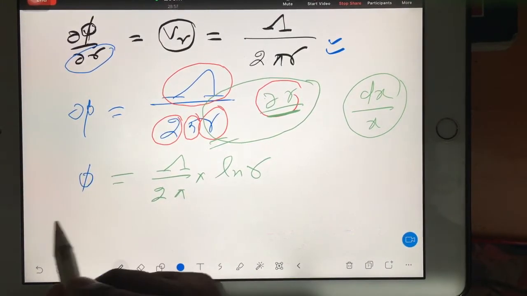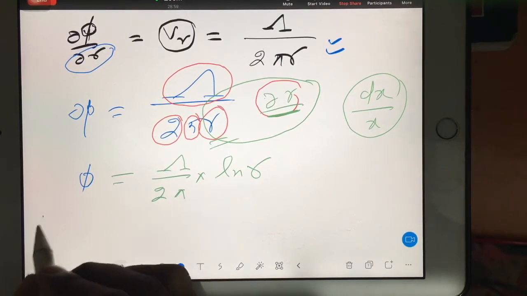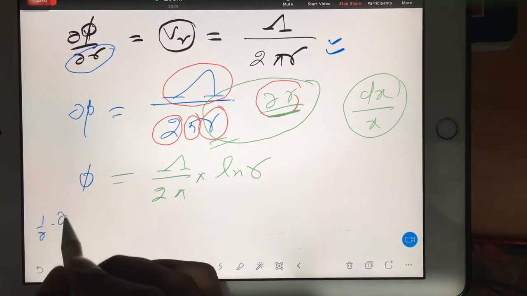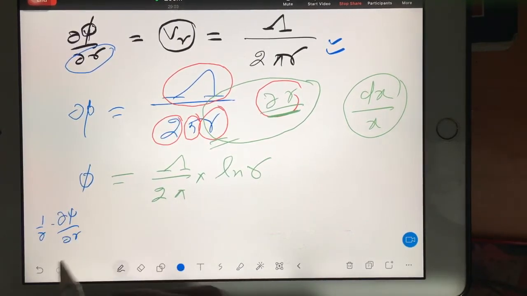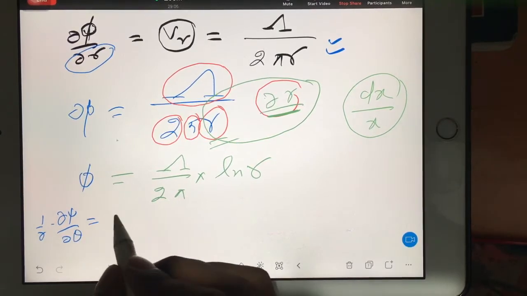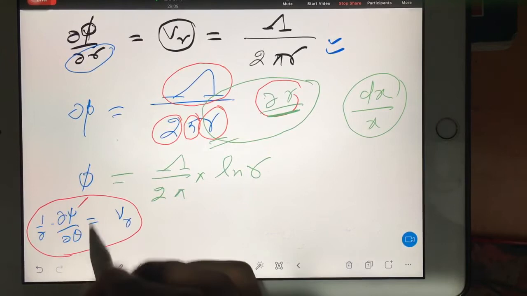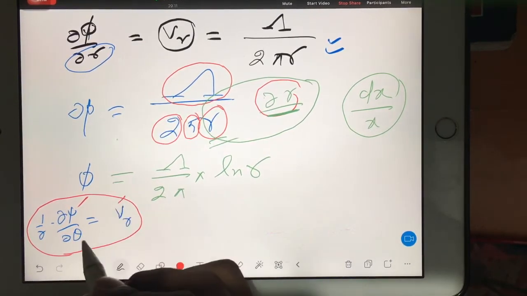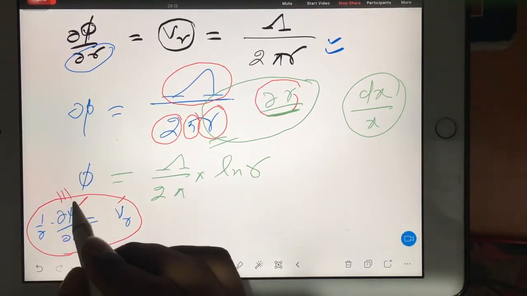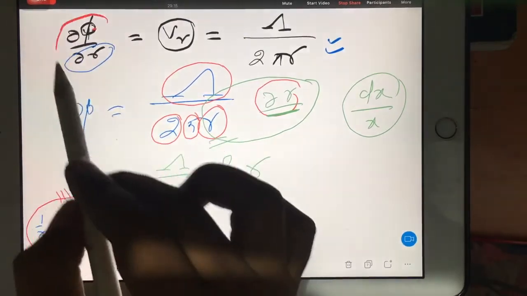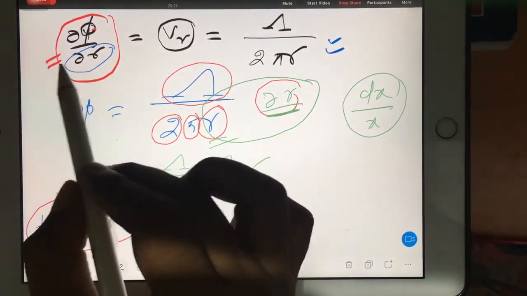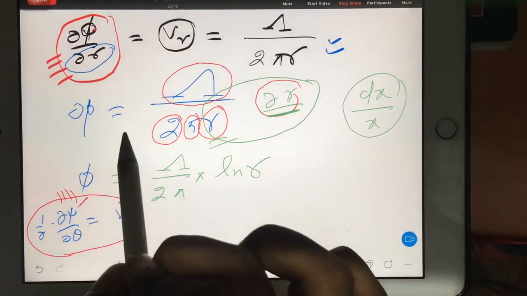In the same way, you have to go for the psi value. So 1 by r dou psi by dou theta will give you VR. This is your fundamental equation of psi in terms of polar coordinates. It is valid for all types of flow. This is the fundamental equation of phi in polar form, which is valid for all types of flow. Okay.